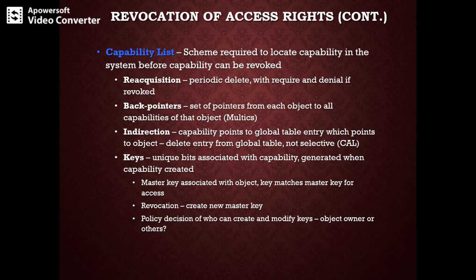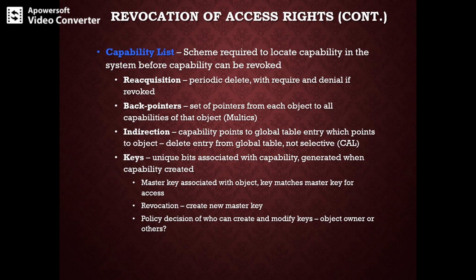Each entry has three parts: domain, right set, and the object. So each capability points to the unique entry in the global table, which in turn points to the object.